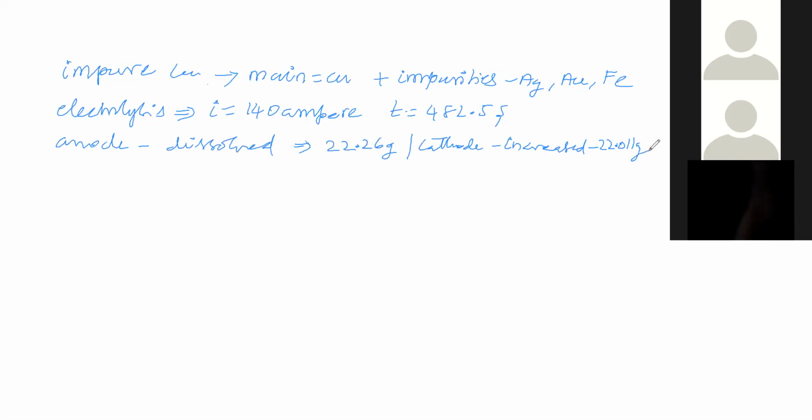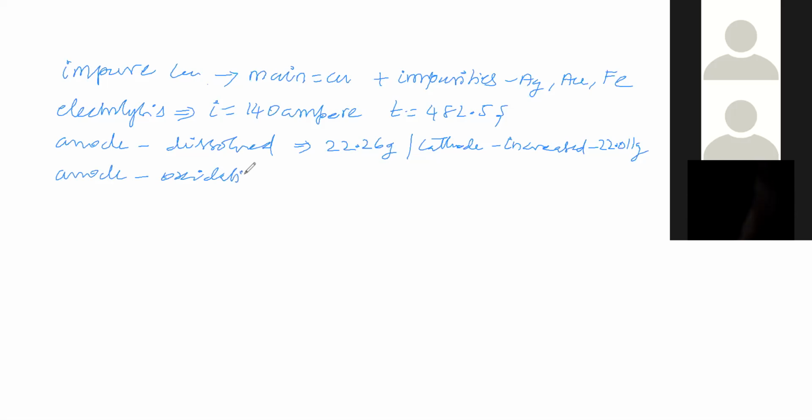Now let us say anode is dissolved. Anode is dissolved in the sense anode is undergoing oxidation.